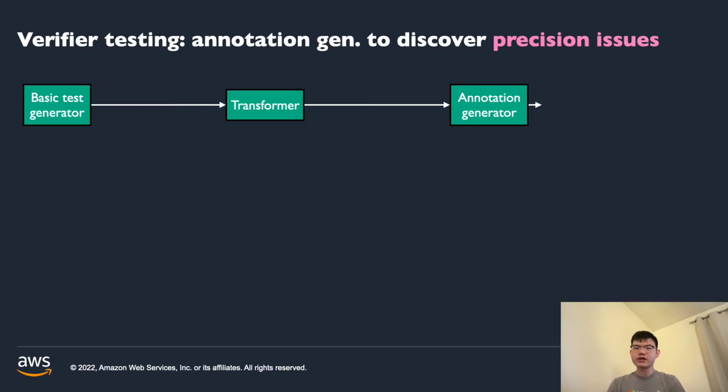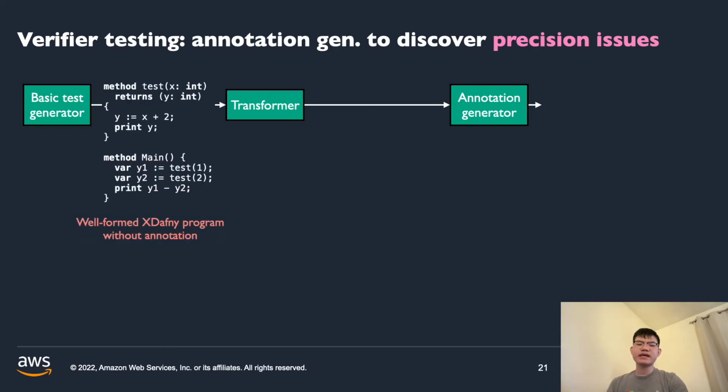Well, what we can do is run the program concretely to obtain the concrete execution trace. The trace becomes a ground truth that is used as a basis for generating annotations. The process starts with the basic test generator, which generates a well-formed X-Dafny program without any annotation. A characteristic of an X-Dafny program is that it utilizes the print statement, which is crucial for both annotation generation and differential testing for the compilers.